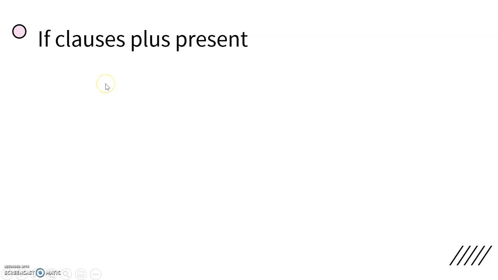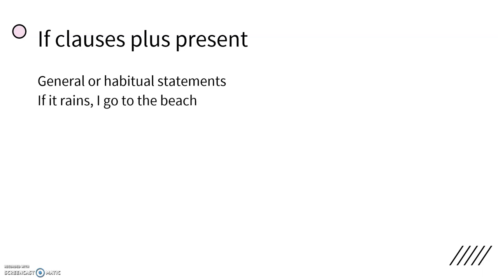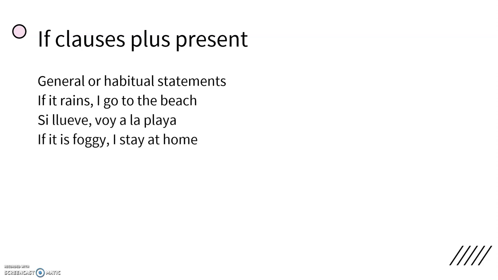So if plus the present tense. Okay, so these would be when you have general statements or things that you do regularly. So for example, if it rains, every time it rains, I go to the beach. Si llueve, voy a la playa. If it's foggy, I stay at home. So every time it's foggy, that's what I do.